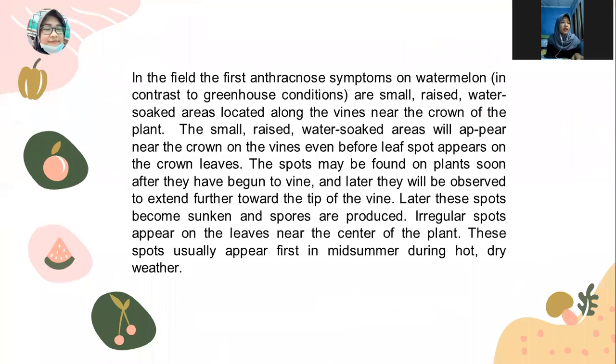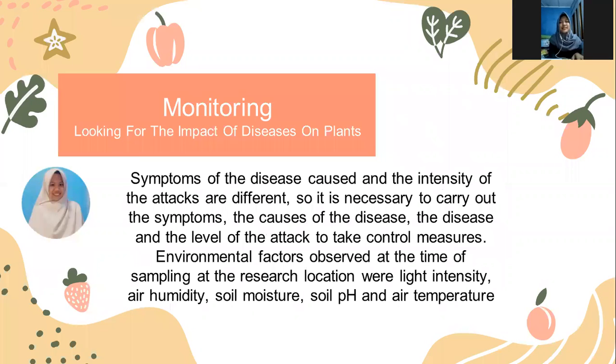Next, in the field, the first anthracnose symptoms on watermelon are small, raised, water-soaked areas located along the vines near the crown of the plant. The small raised, water-soaked areas will appear near the crown on the vines even before leaf spots appear on the crown leaves. Later, these spots become sunken and spores are produced. Irregular spots appear on the leaves near the center of the plant. These spots usually appear first in midsummer during hot and dry weather.